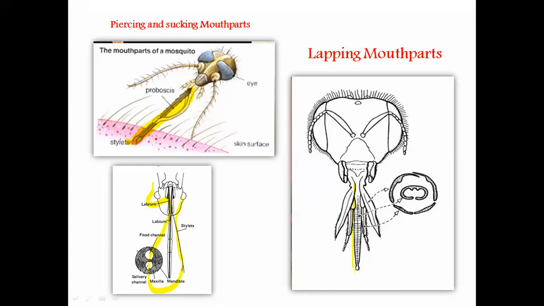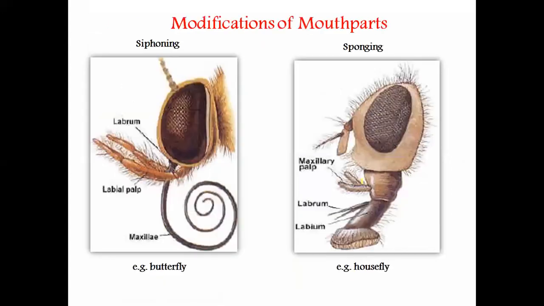Here the spoon-shaped tabellum is present in honeybees, and this insect also has a highly modified mouth part inside. So these are overall the different figures of different mouth parts. Even also the siphoning butterflies, sponging having the lowermost organ, the labella, or we can say the sponging organ. And again here inside the labium, labrum, maxillary bulb are modified.